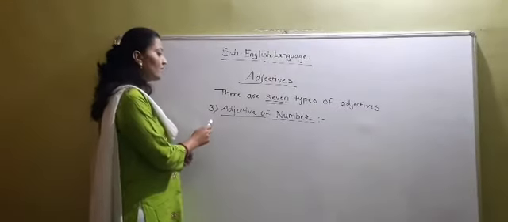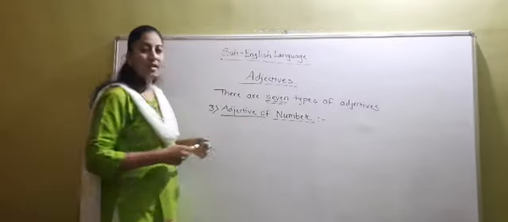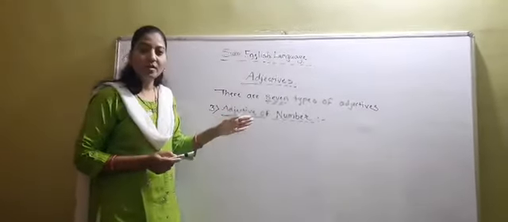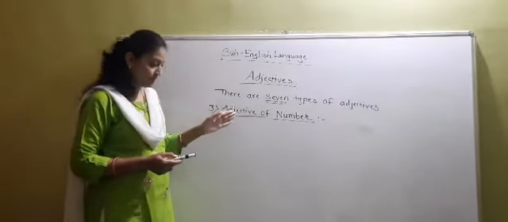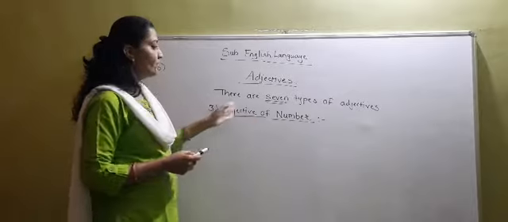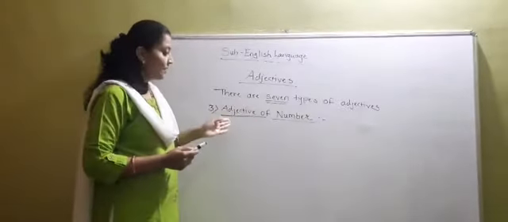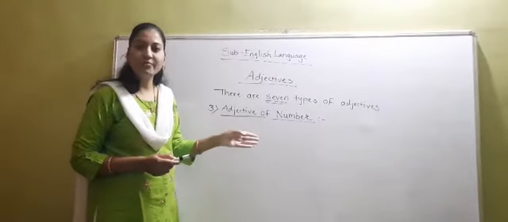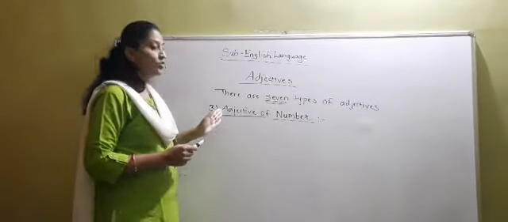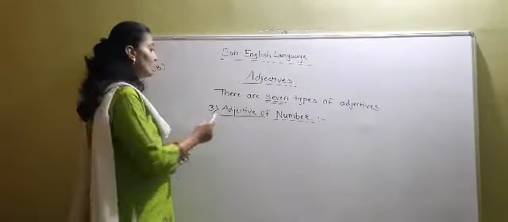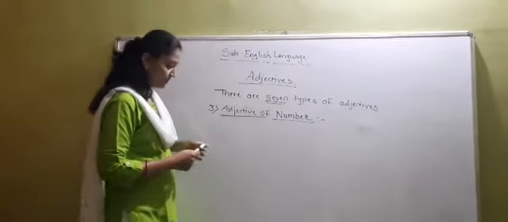Now students, the third type is adjective of number. Adjective of number tells us the position of the people or things, or the number of people or things. So it is called adjective of number.